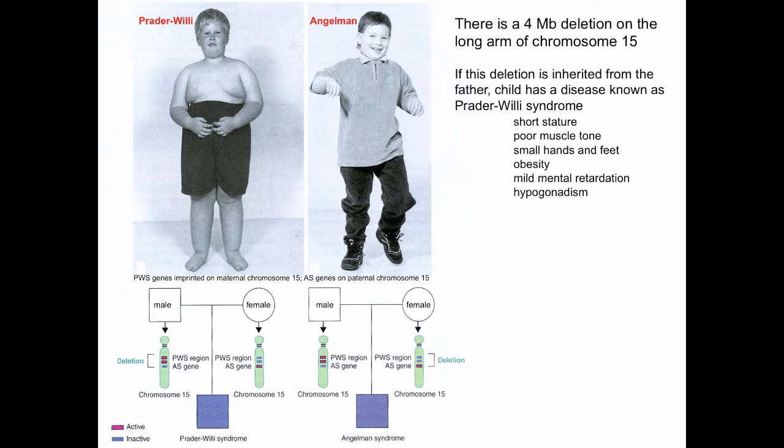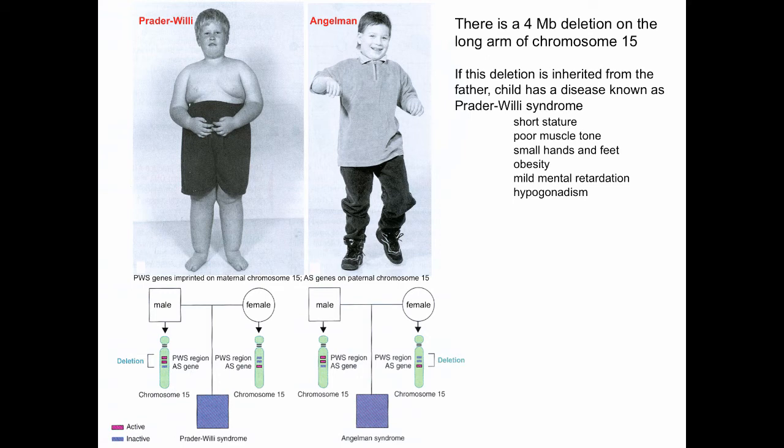If the deletion is inherited from the father, the child is going to have a disease known as Prader-Willi syndrome. The child will have short stature, poor muscle tone, relatively small hands and feet, will be obese, will have some mild intellectual impairment, and will show hypogonadism.